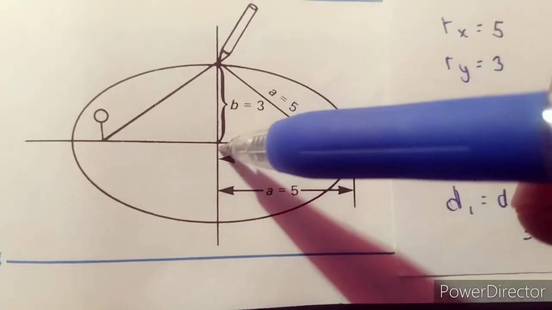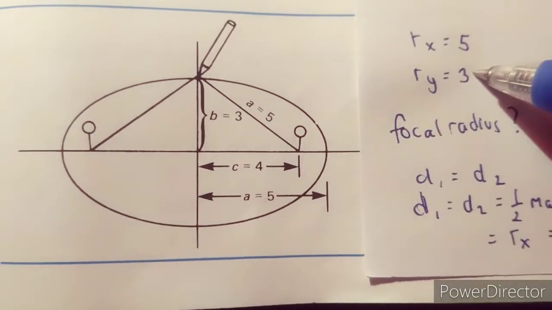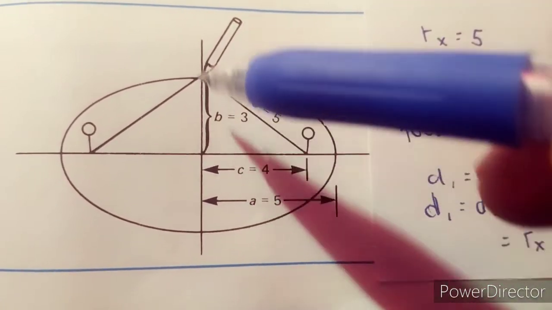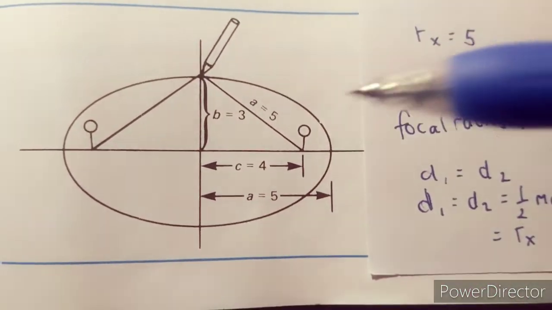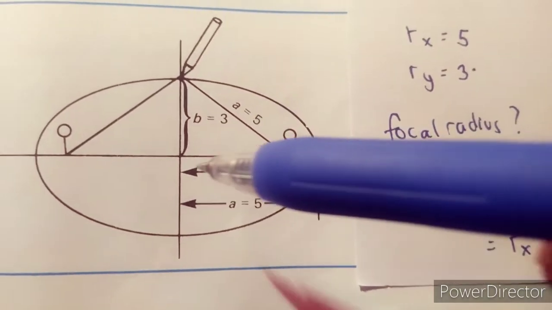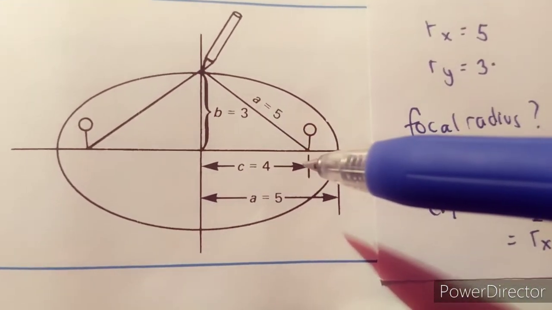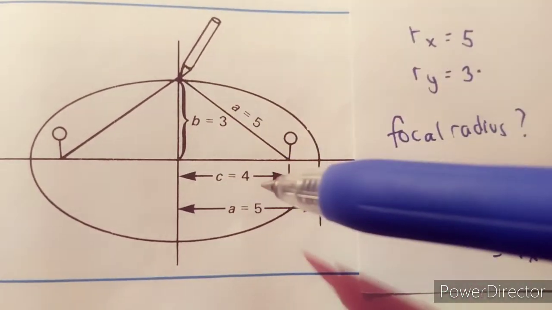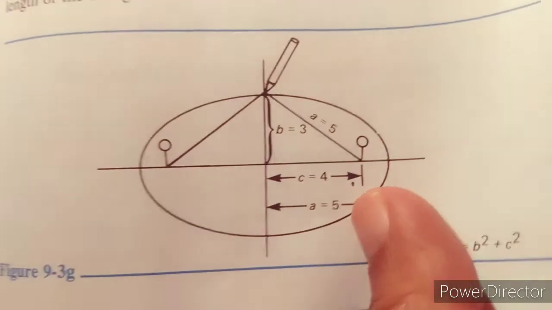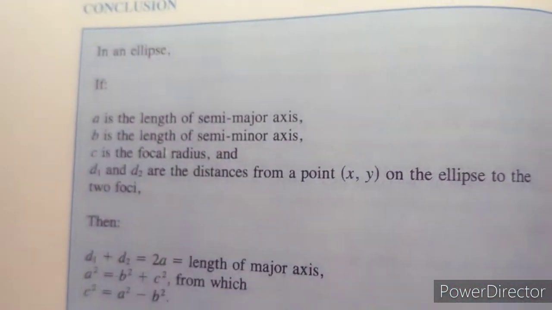And we know that this height will be your ry, 3. Since this is a right triangle, we can use the Pythagorean theorem to find the base, which is the focal radius. We can find that it is 4. That's why we have this conclusion.